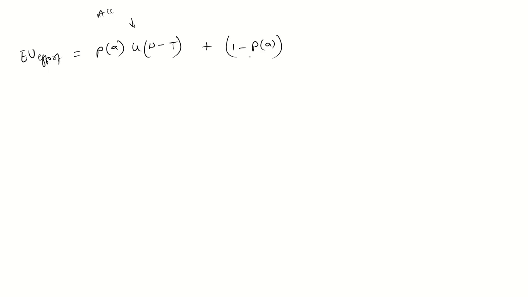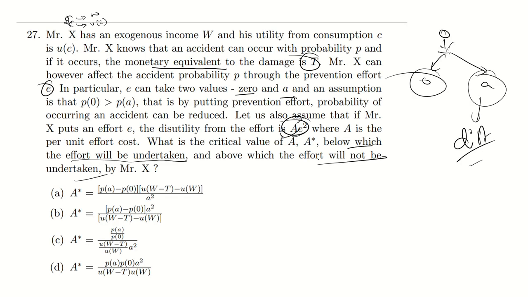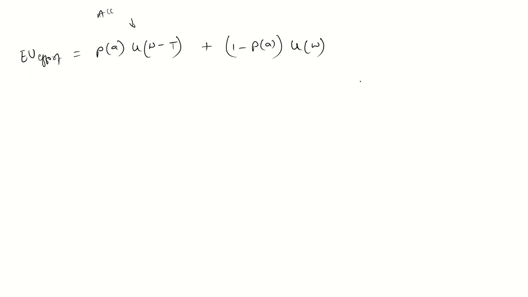If the accident will not occur, then your wealth is intact with you now. So U of W. But if you are putting an effort now, there is a loss of AE square. So this is your cost, minus AE square.